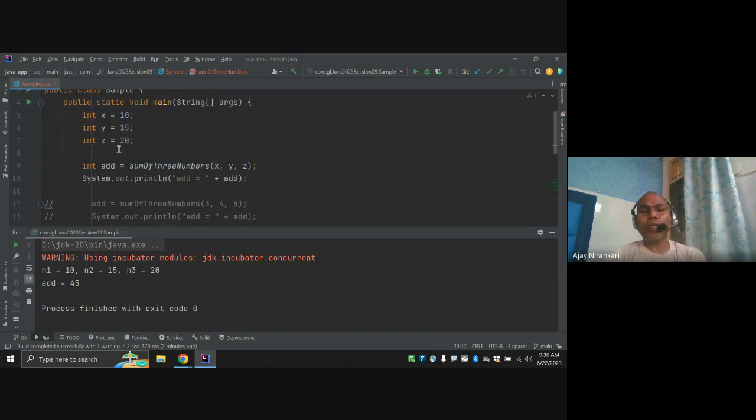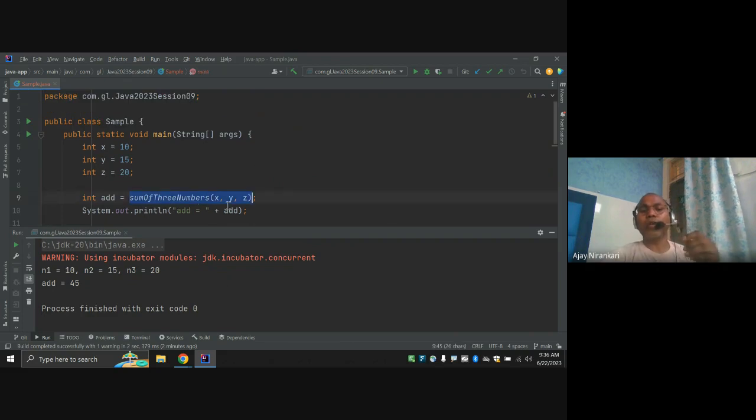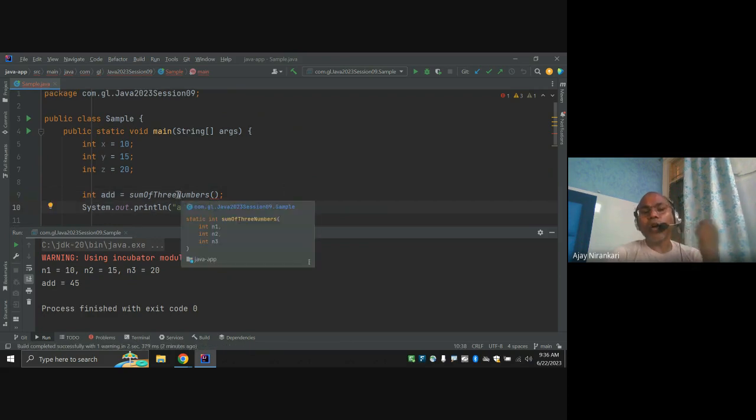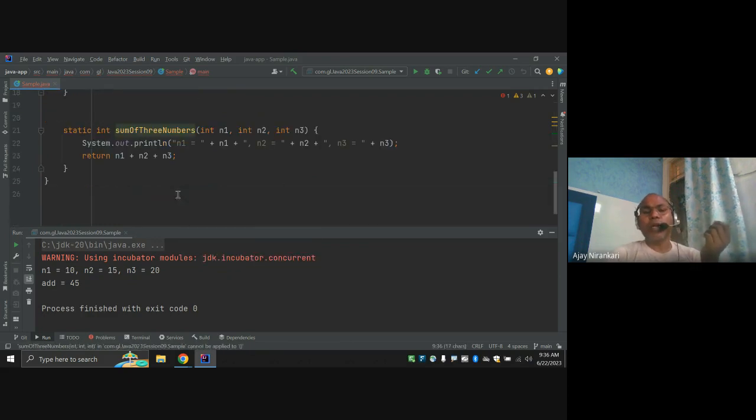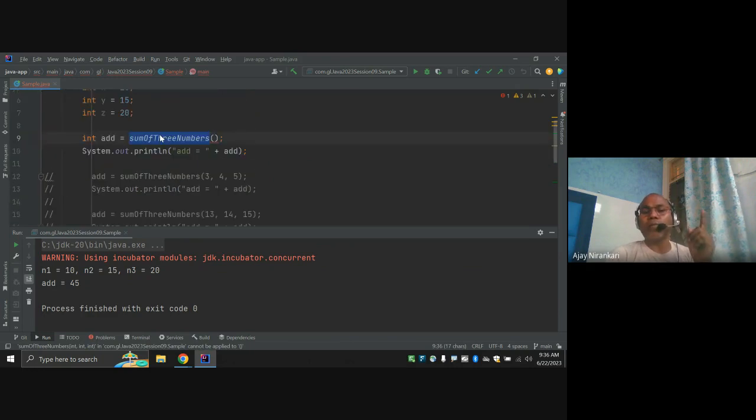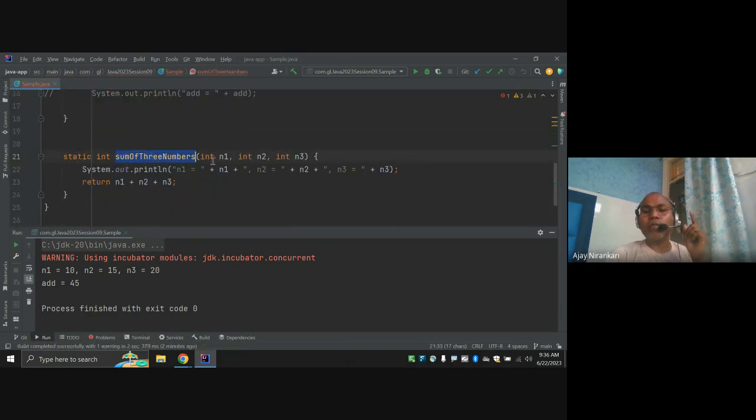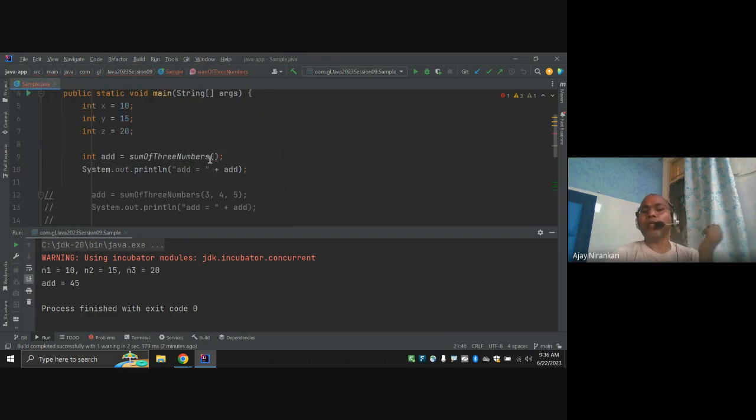So what is the meaning of this line? I am going to call this function. Still the compiler is not happy. I know that this is a method, and a method call should have these parentheses, the indicator of method invocation. But this method expects three values, and here you are not passing anything, so the compiler is still not happy.